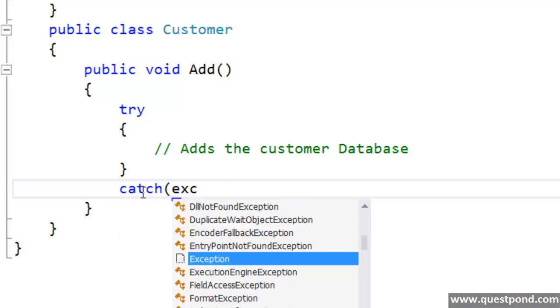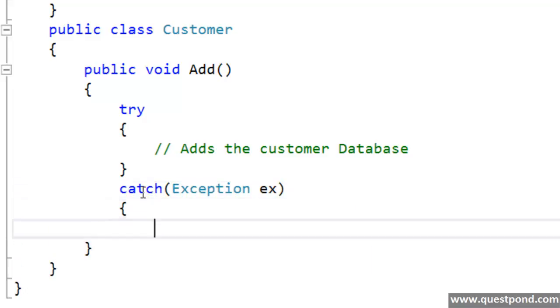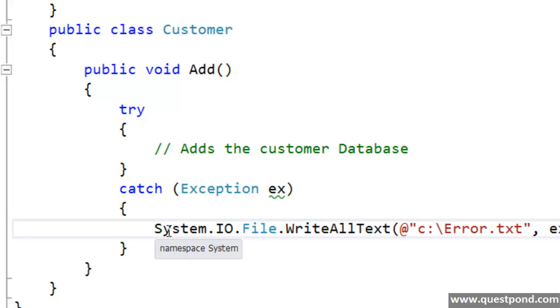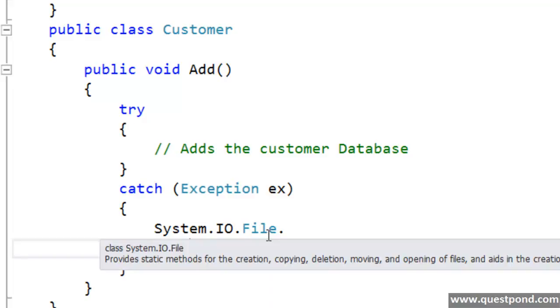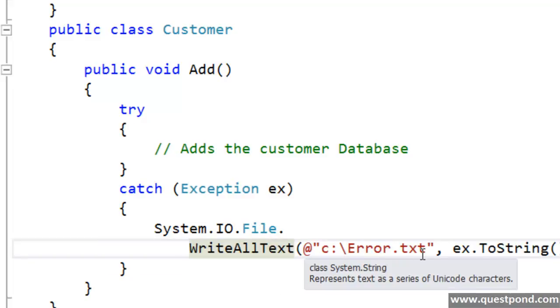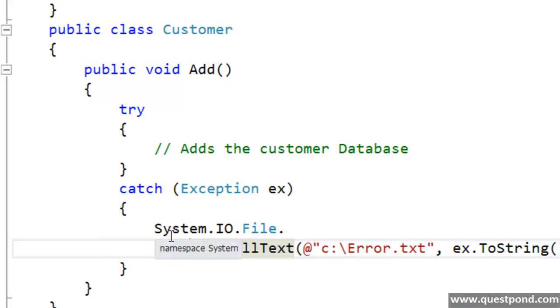While this customer is added to the database, it's very much possible that you can get exceptions. So I have wrapped this code into a try and a catch block. Now in case we have exceptions, we'll write those exceptions into a file. You can see I've written very simple code here. Again, my purpose is not to demonstrate how to insert into a database or how to write to a file, but the purpose is SOLID. This code, if there is an exception, goes and writes the exception into a file called error.txt. For that, this customer class is using the System.IO namespace and the File class.